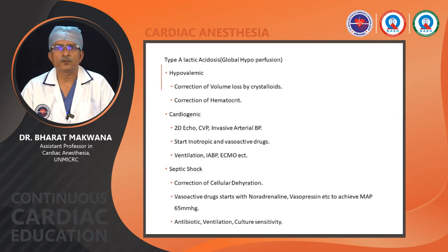Our aim is to start a proper antibiotic that is sensitive to the bacterial colony. Ventilation is a must in this setup, because as we discussed, it reduces work of breathing, improves oxygenation and removal of carbon dioxide. The maintenance of pH is very crucial during this period.